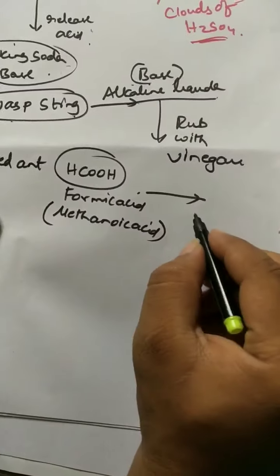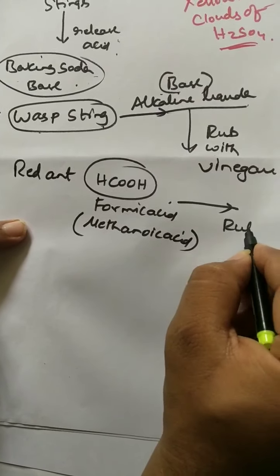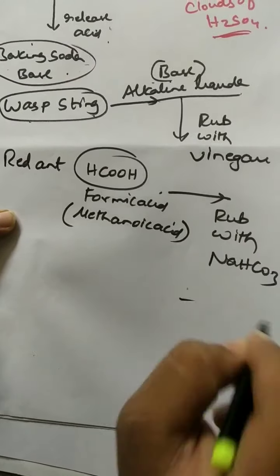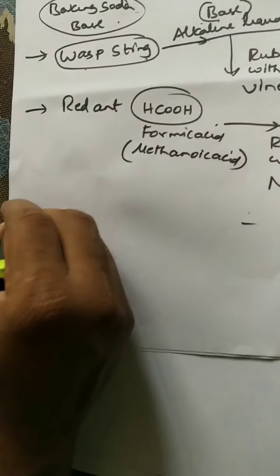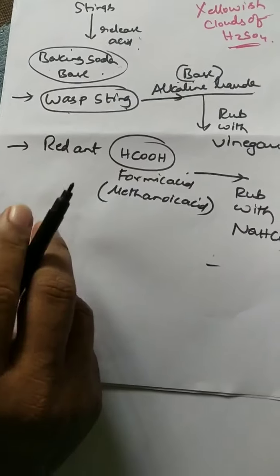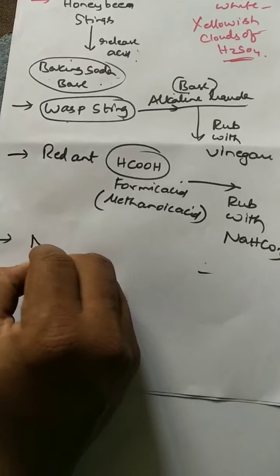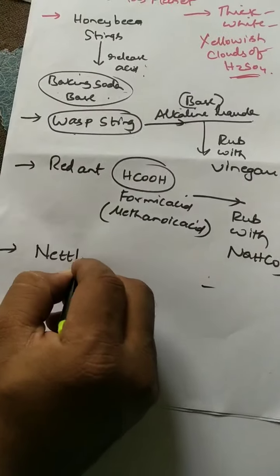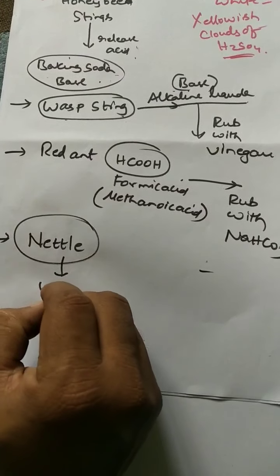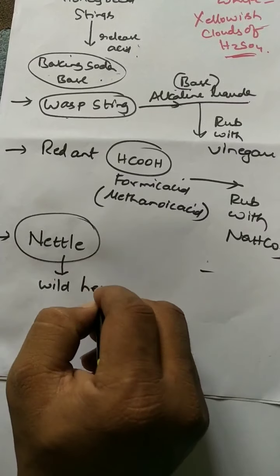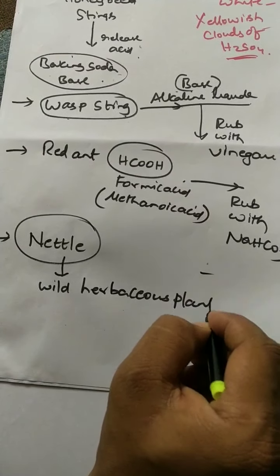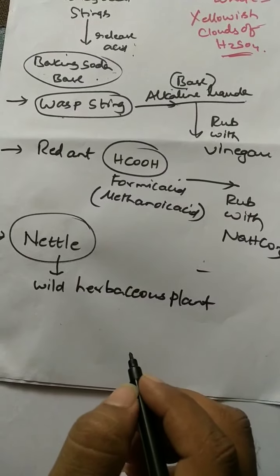Immediately, how to get remedy? Rub with sodium bicarbonate. This is about some insects, but at the same time, there is a plant, nettle. I think you know nettle, biology students. Nettle is a wild herbaceous plant found in jungles.